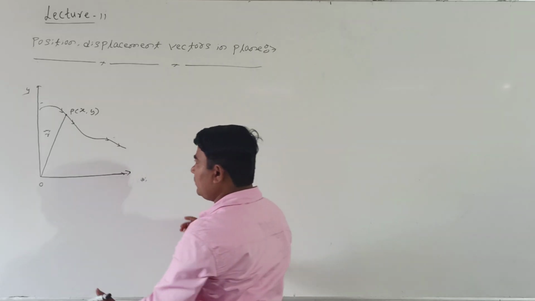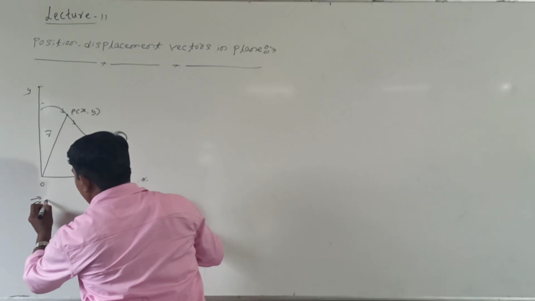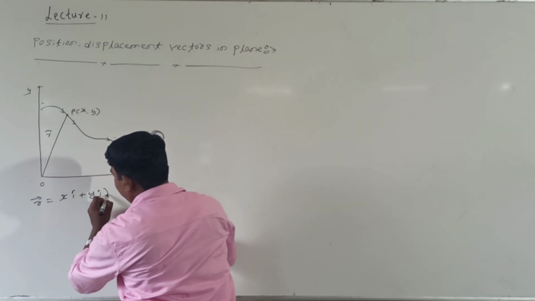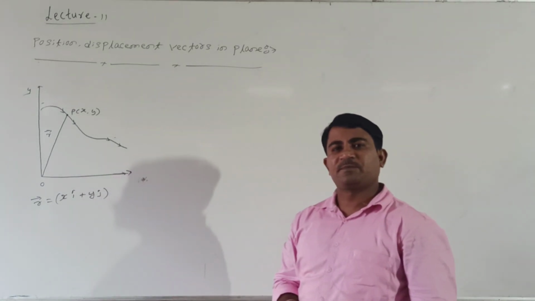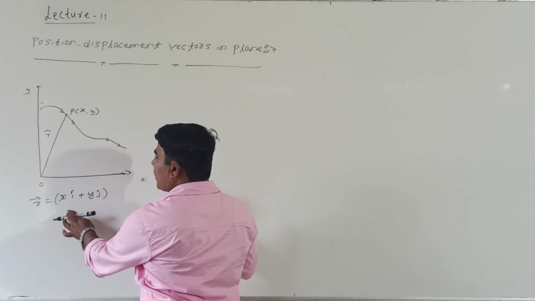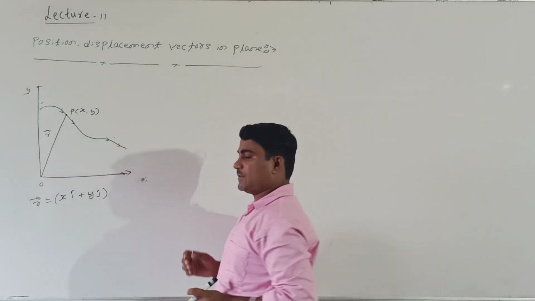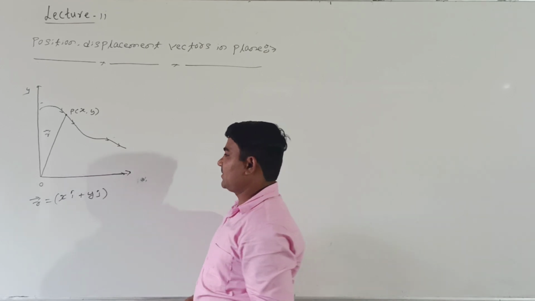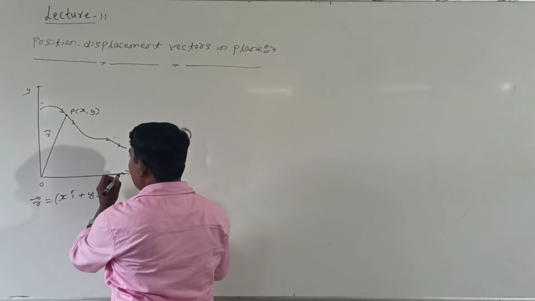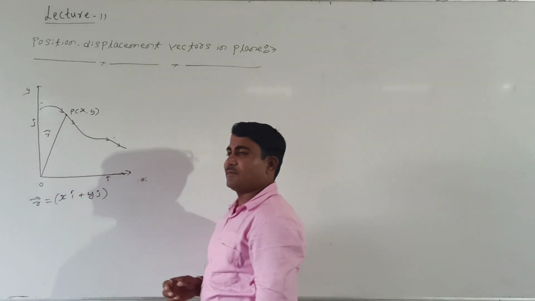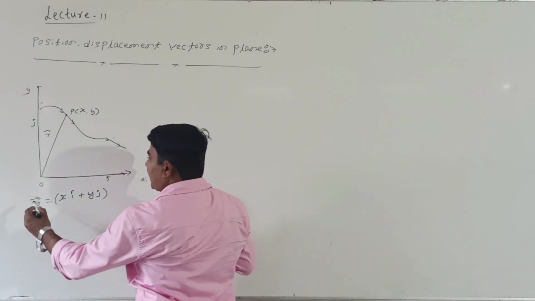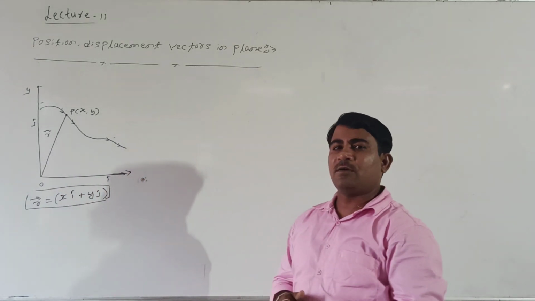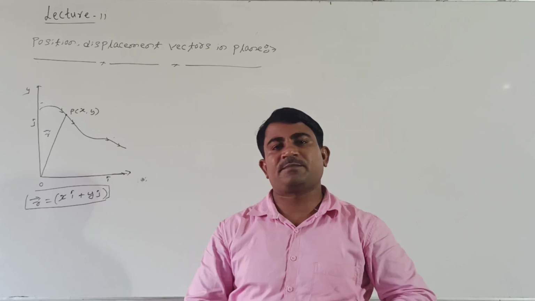How to write the position vector here? The position vector can be written as R equal to x i cap plus y j cap. What is x i cap? It is the component of the position vector along the x axis. y j cap represents the component of the position vector along the y axis. Along the x axis the unit vector is i cap, along the y axis the unit vector is j cap. This we are calling the position vector.